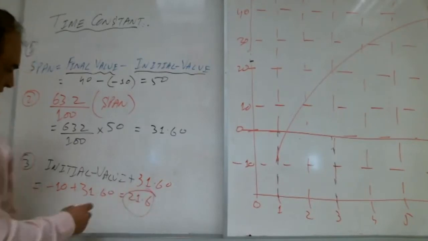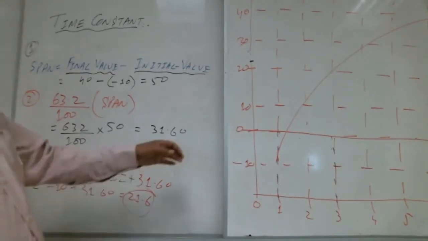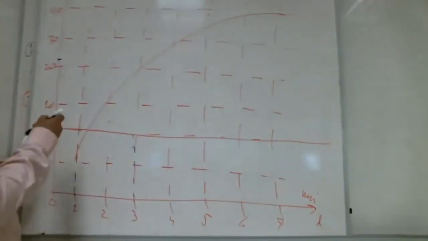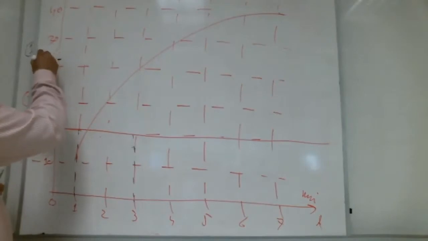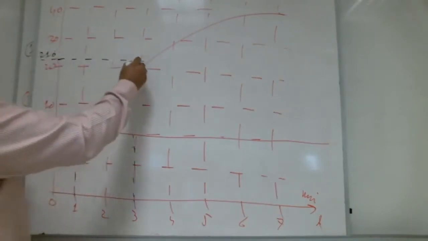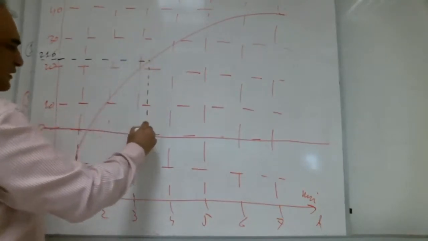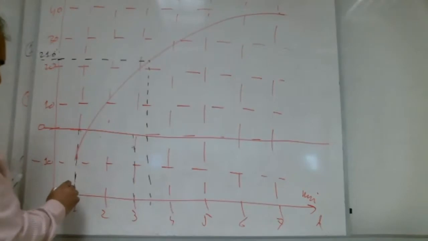How much? 21.6. Right, Shubham? Now we come here on the graph. 21.6, again somewhere here. We draw this line here, and this is the starting point.